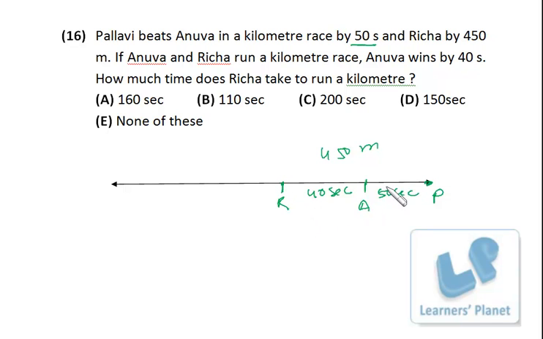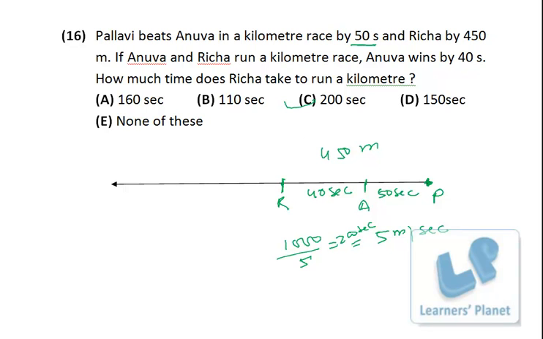That means from this point to this point, Richa will take 40 seconds to cover, right? That means from this point to this point, Richa will take 40 plus 50, 90 seconds, right? 90 seconds to cover 450 meter, right? So here her speed is 450 by 90, that is 5 meter per second, right? Now how much time does Richa take to run a kilometer? So 1000 meter by 5, she'll take 200 seconds.